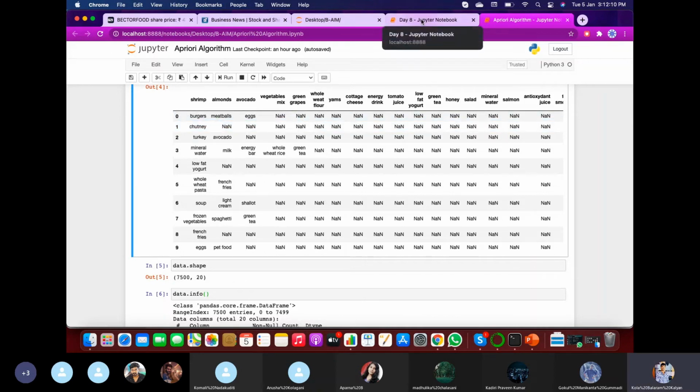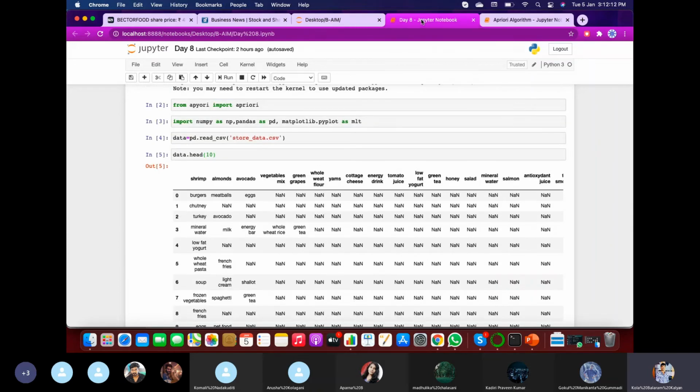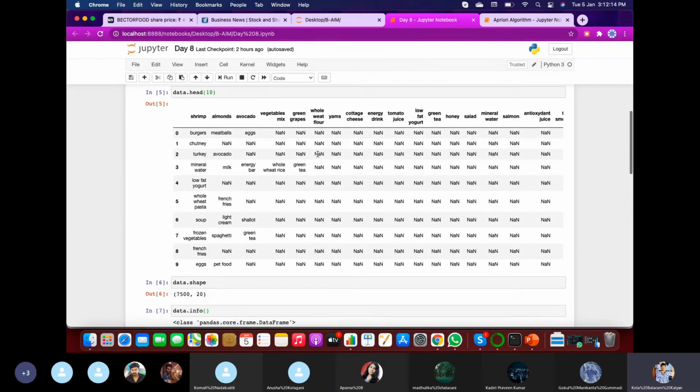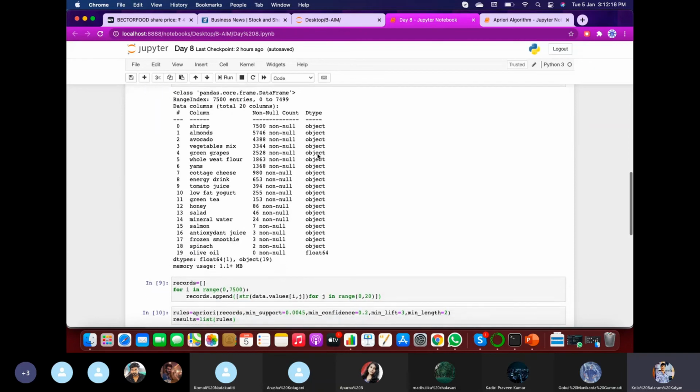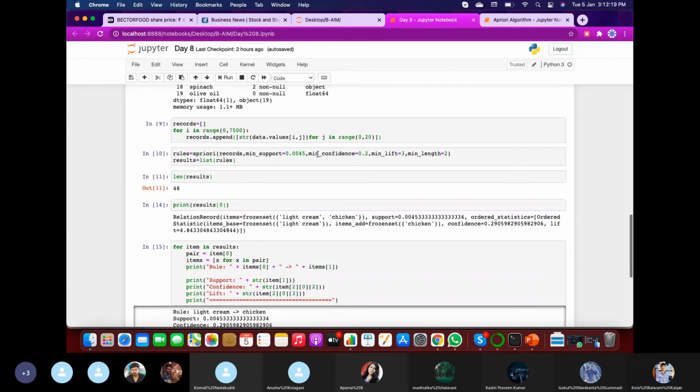It depends upon your PC speed. So I'm sharing the previous code which I ran earlier, about an hour ago. In earlier sessions, Gokul and I ran some live coding, but in this session I'm going to share the pre-existing code.